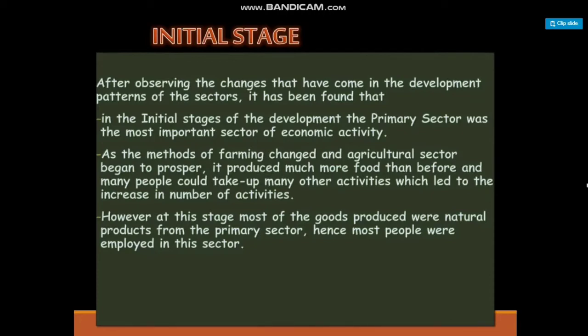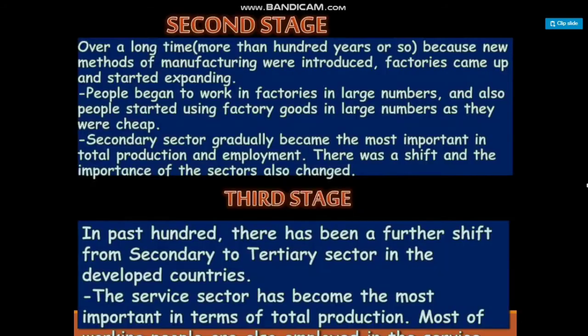However, at this stage, most of the goods produced were natural products from the primary sector, hence most people were employed in this sector as well. Second stage. Over a long time, more than 100 years or so, because new methods of manufacturing were introduced, factories came up and started expanding. People began to work in factories in large numbers, and also people started buying factory goods in large numbers as they were cheap. Secondary sector gradually became the most important in total production and employment. There was a shift and the importance of sectors also changed.